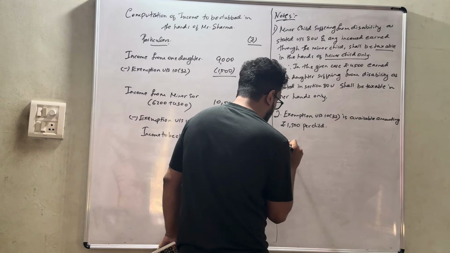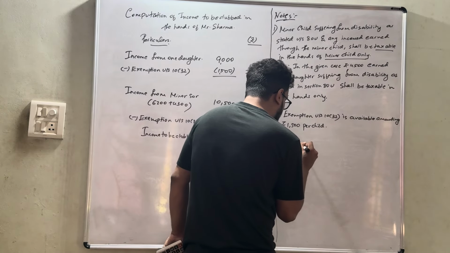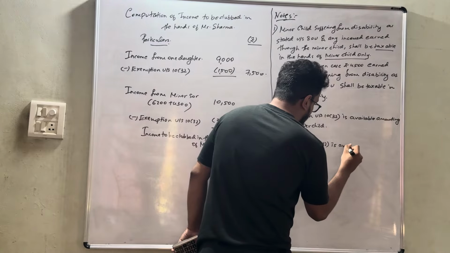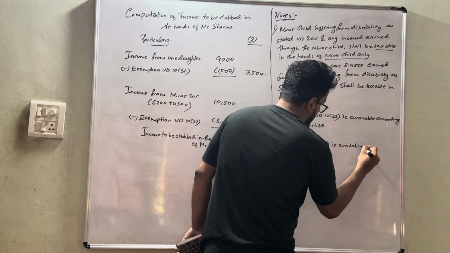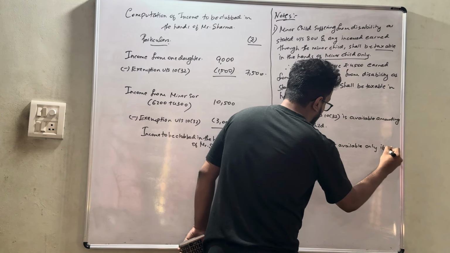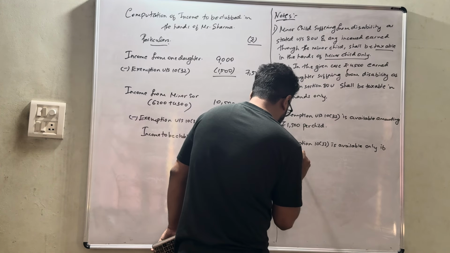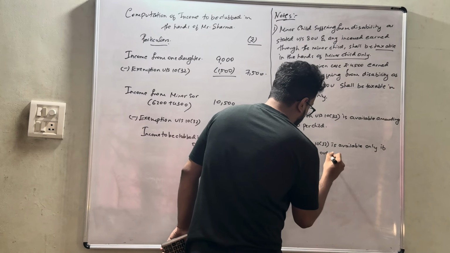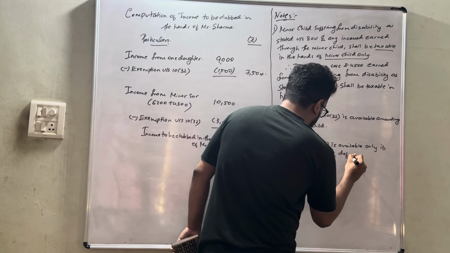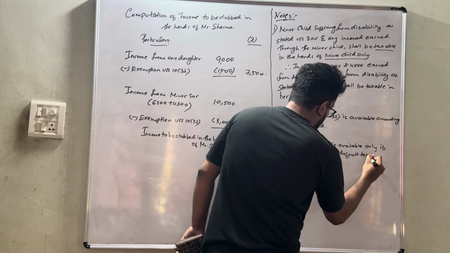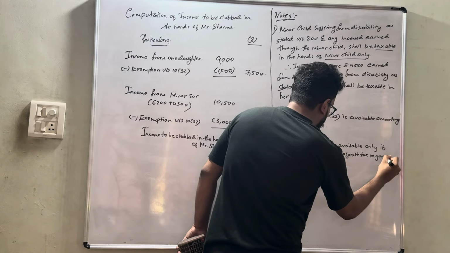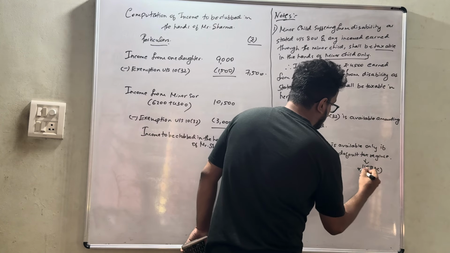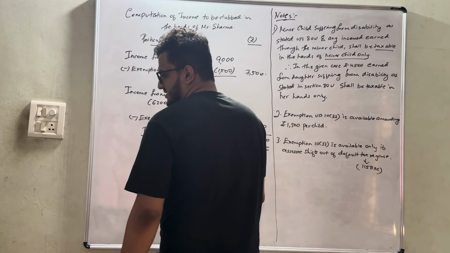Next, one more thing: exemption under section 10 clause 32 is available only if the assessee shifts out of the default tax regime. That is nothing but our 115BAC. Okay, this is the income.